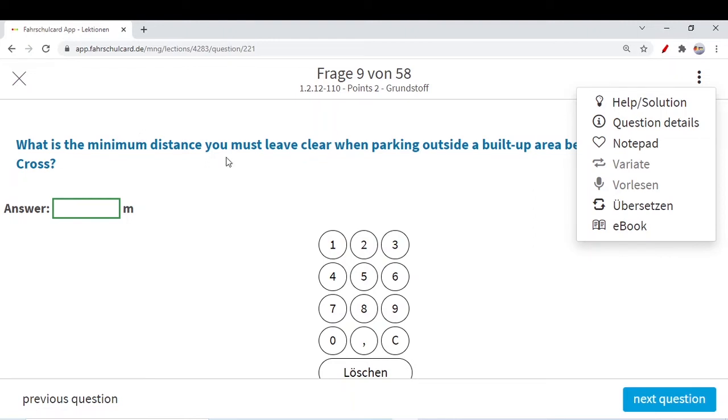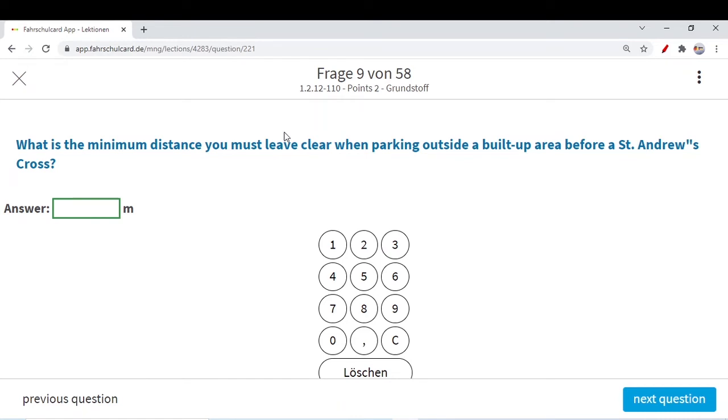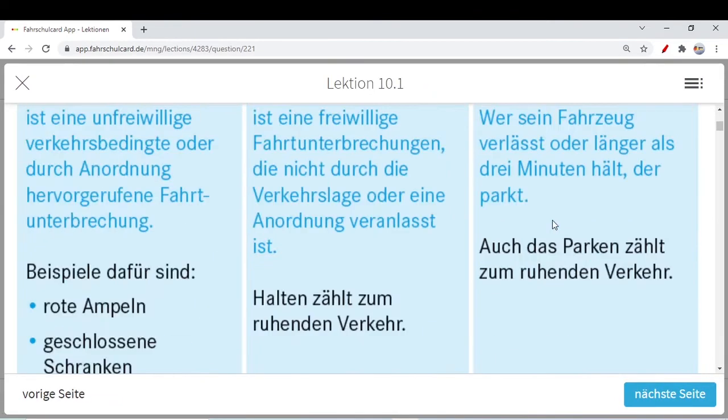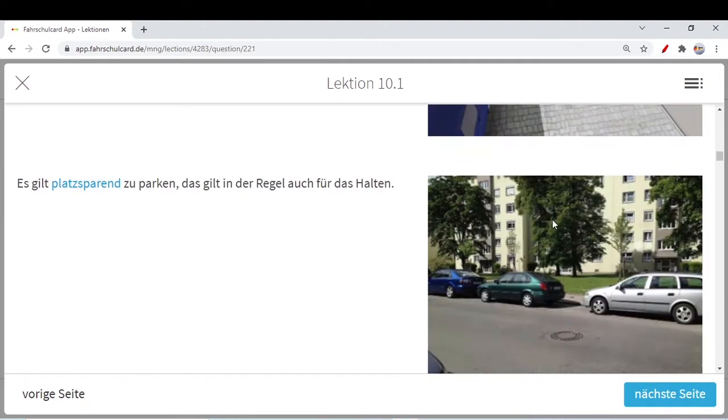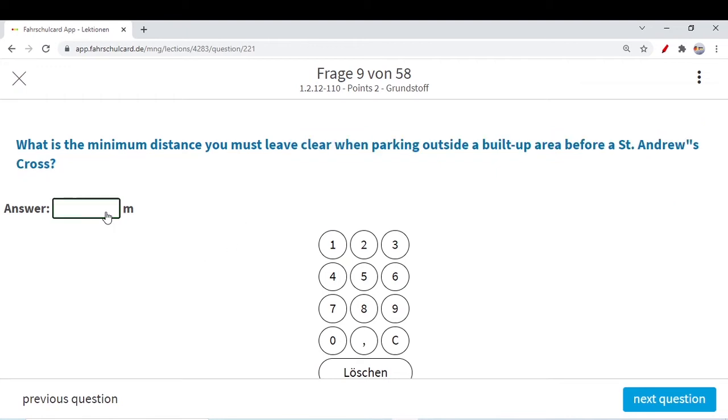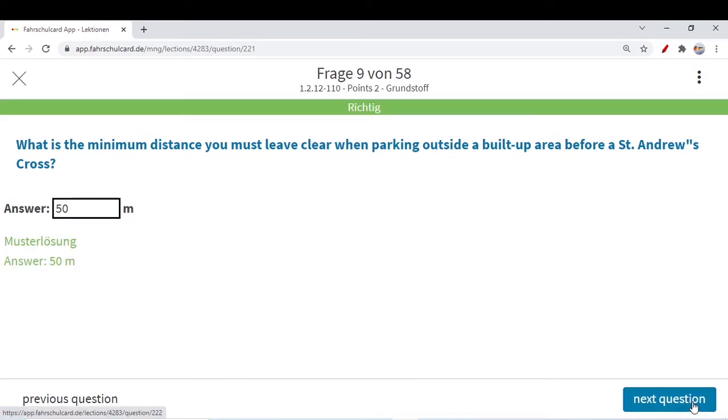What is the minimum distance you must leave clear when parking outside a build-up area before St. Andreas cross? Outside build-up area, remember, it's always 50 meter. You have to remember it. Inside build-up area, it's 5 meter. There is no other way, just remember it. Revise it again and again. Note it down somewhere. Before zebra crossing or in front of zebra crossing, 5 meter. St. Andreas cross, inside build-up area 5, outside build-up area 50. So you can just note down these important points.